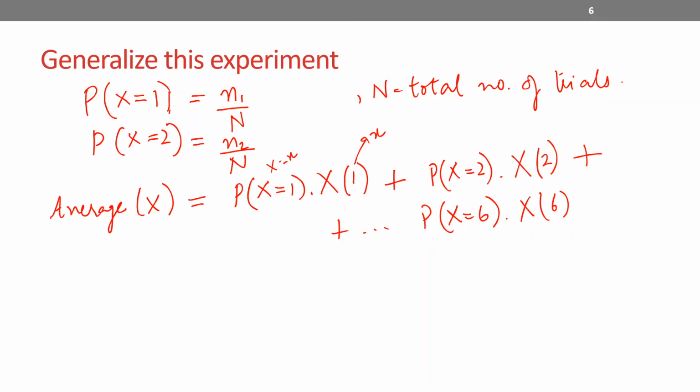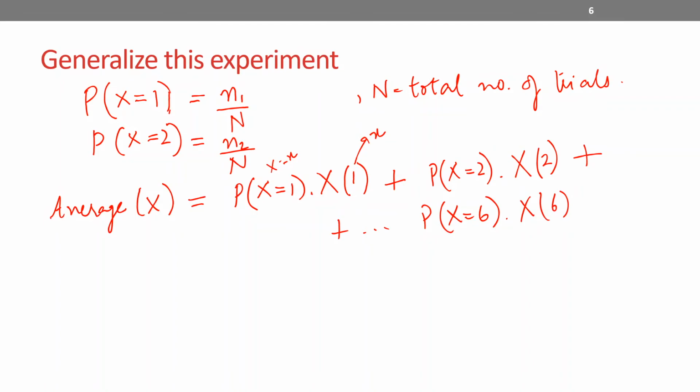Okay, right. So now we can generalize our experiment. We can generalize this idea of calculating the average to any n number of outcomes, if we are interested in a generalized experiment.